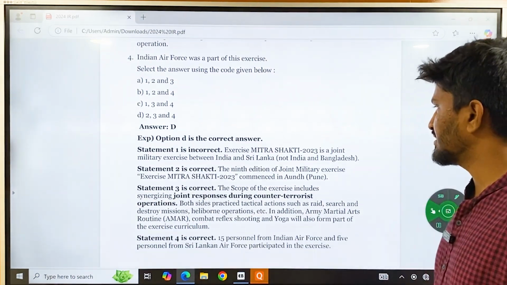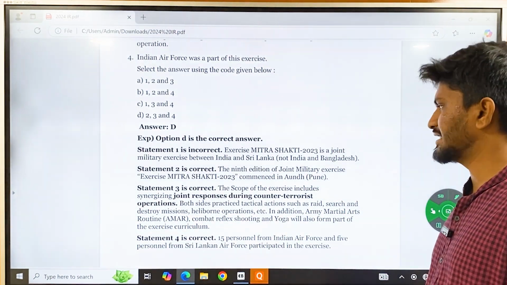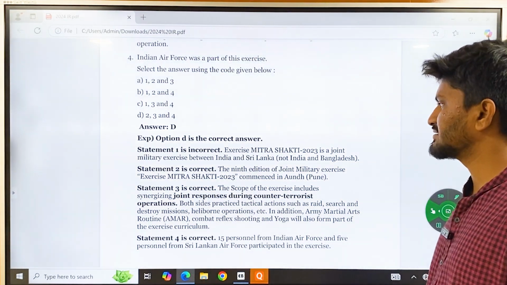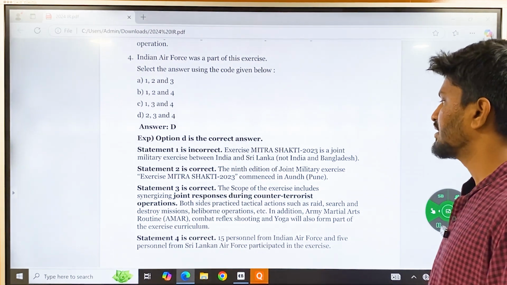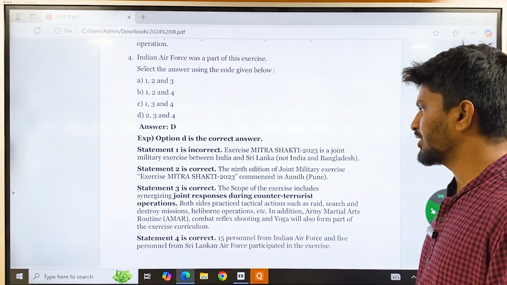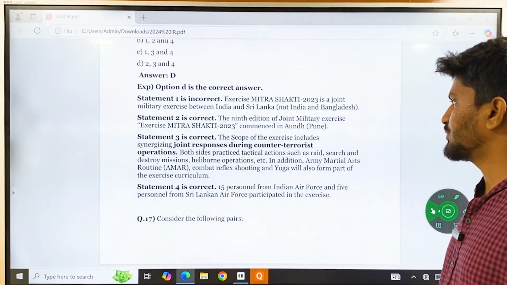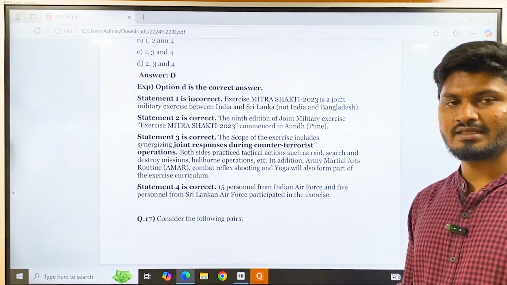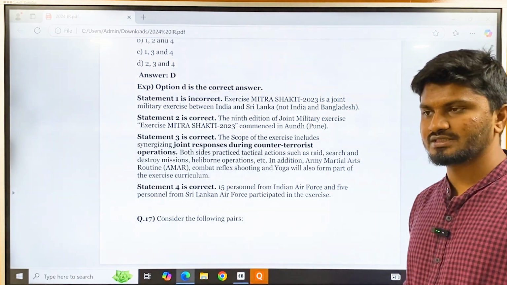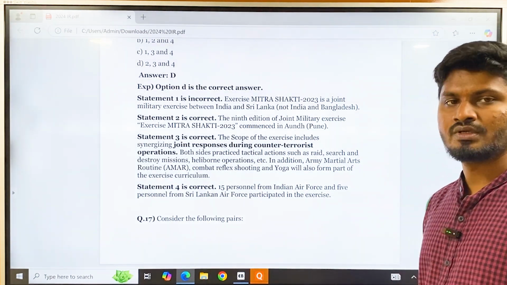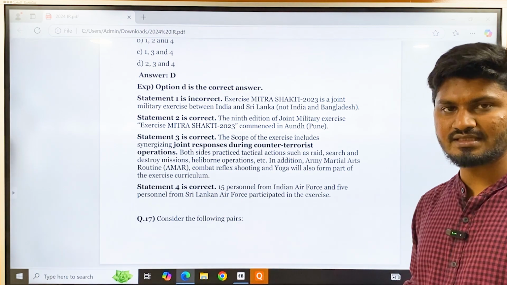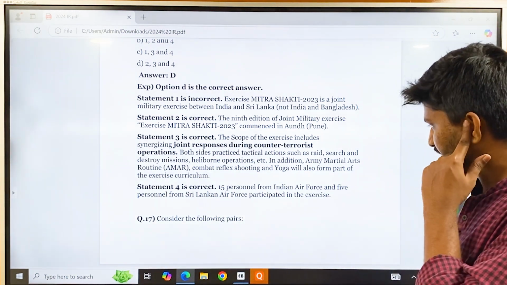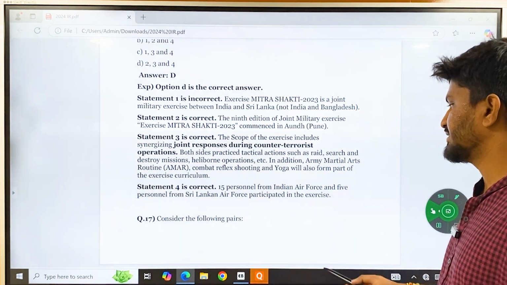So exercise Mitra Shakti is a joint military exercise between India and Sri Lanka, not India and Bangladesh. The 9th edition of the joint military exercise Mitra Shakti commenced in Aundh, Pune. The scope of the exercise includes joint response during counter-terrorist operations, because both countries have been undergoing terrorist attacks recently: the Easter bombings of Sri Lanka in 2019 and ongoing conflicts with Khalistanis and terrorists in Jammu and Kashmir in India. And 15% from the Indian Air Force and 5% from the Sri Lankan Air Force participated in this exercise.